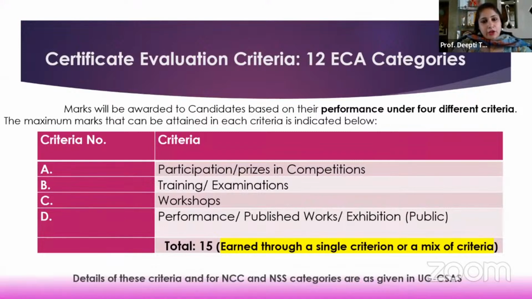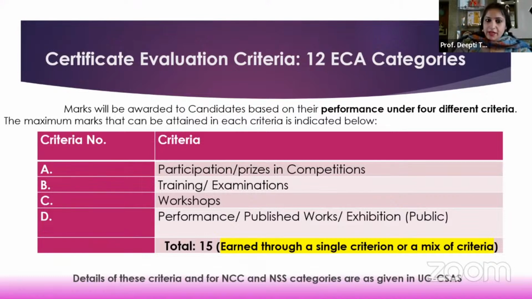Then the certificate evaluation criteria for all 12 ECA categories has been clearly explained in the CSAS brochure. I have only touched about these. I have not mentioned the details in this PPT. There are these 4 criteria, which is participation in competitions, training and examinations, workshops, and public performances.